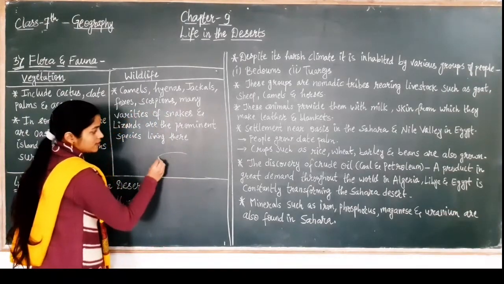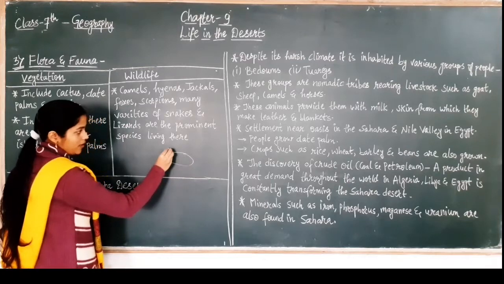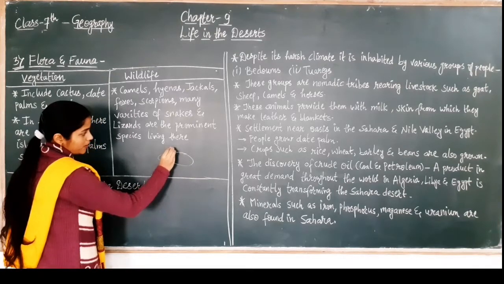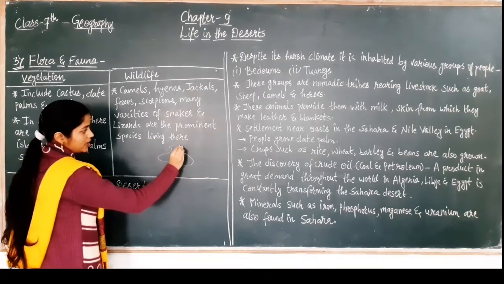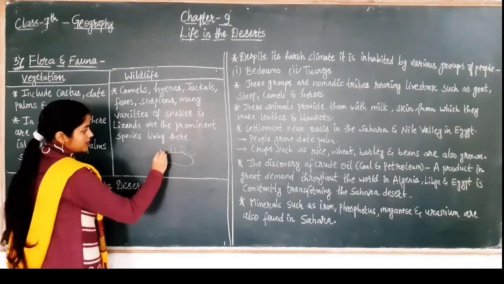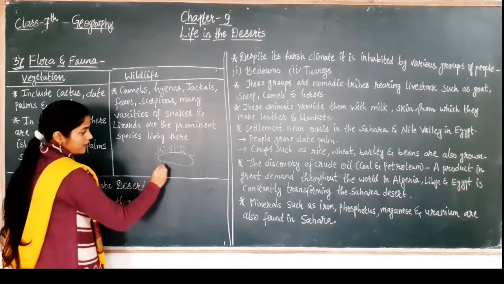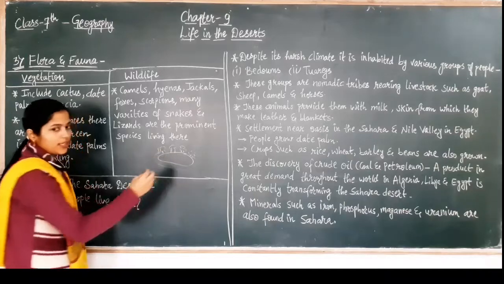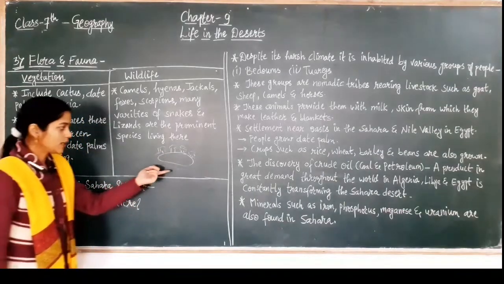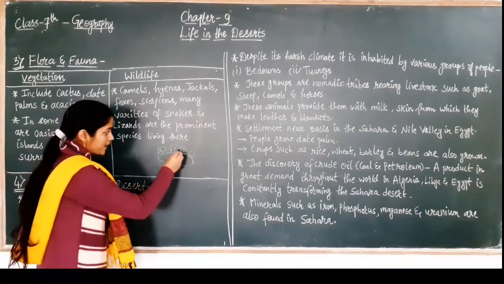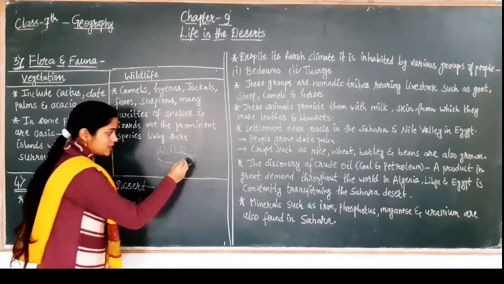An oasis is a place surrounded by people or plants. It is a place where plants are there and people live in it, or people live around that oasis. So how is this oasis formed?